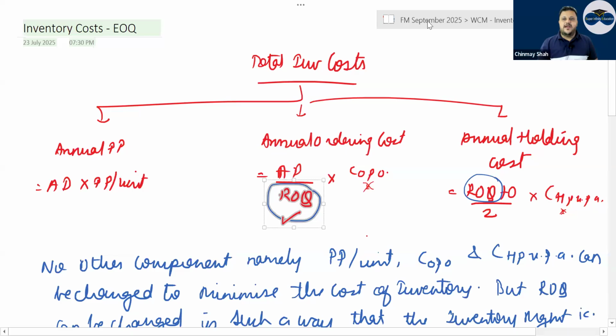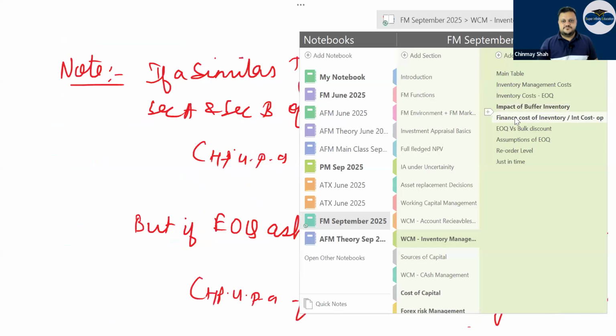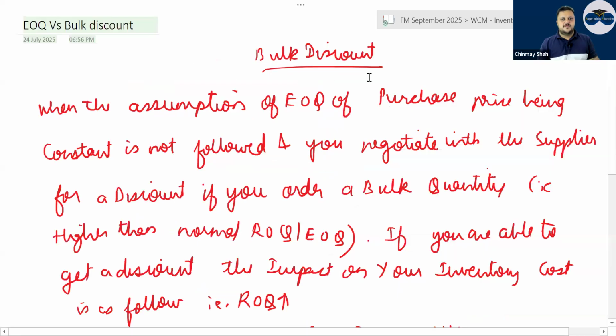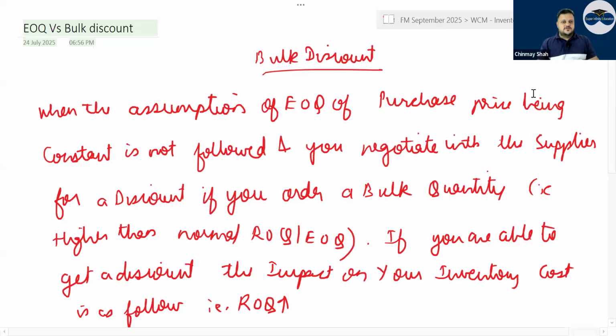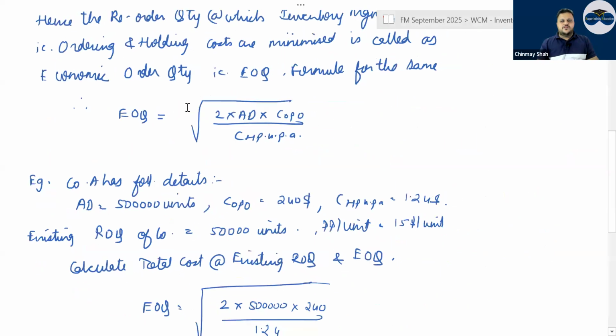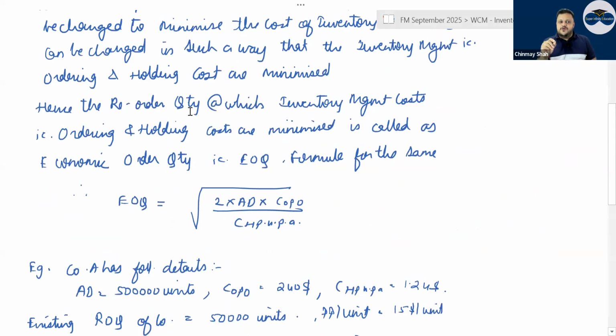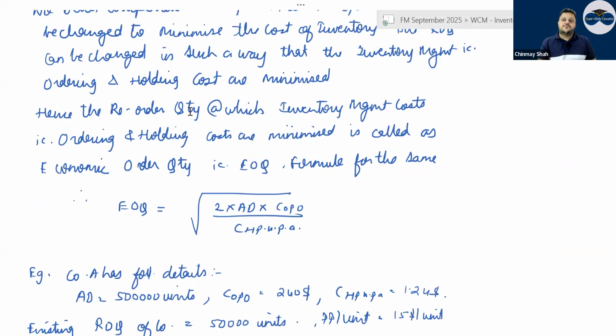ROQ is the formula and EOQ, have a look. If you see the formula for EOQ, the definition of EOQ is what? EOQ is that reorder quantity, or ROQ, at which the annual ordering cost and annual holding cost are minimized.